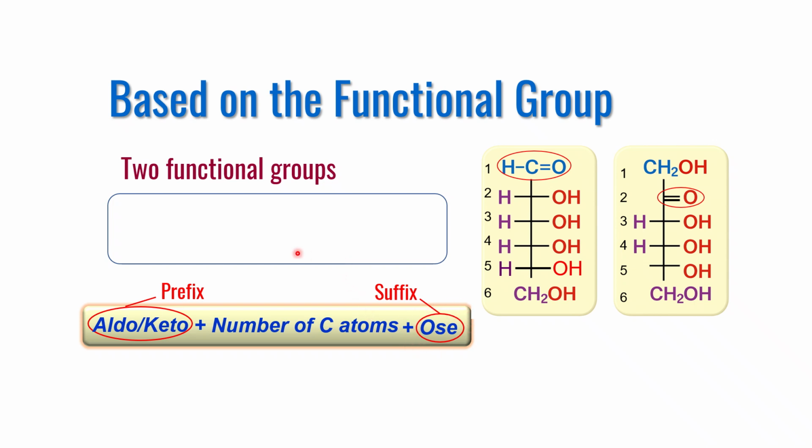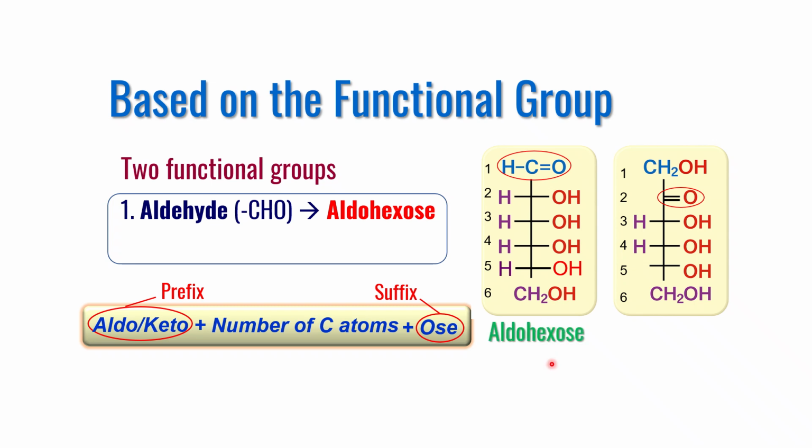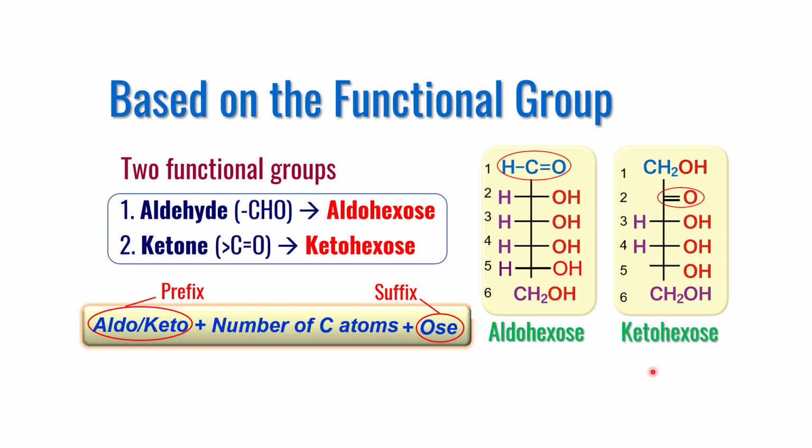According to this scheme, this compound has 6 carbon and 1 aldehyde group. Therefore, this will be called an aldohexose. This second compound has a keto group and 6 carbon atoms. Therefore, this will be a ketohexose. Using the same scheme, you can easily name any monosaccharide.